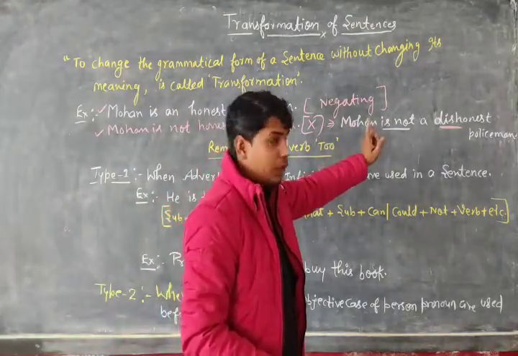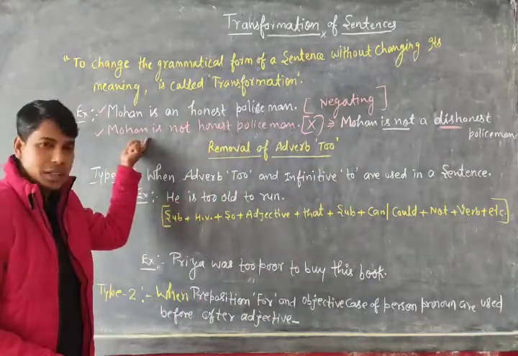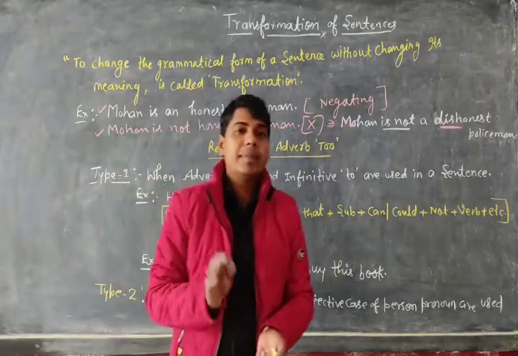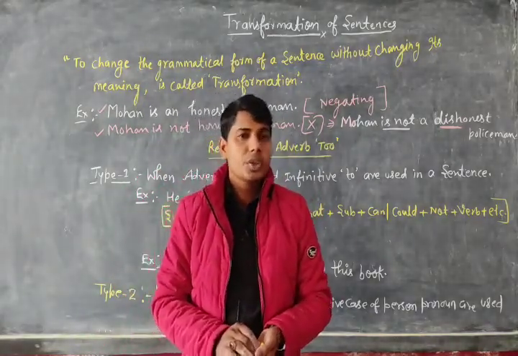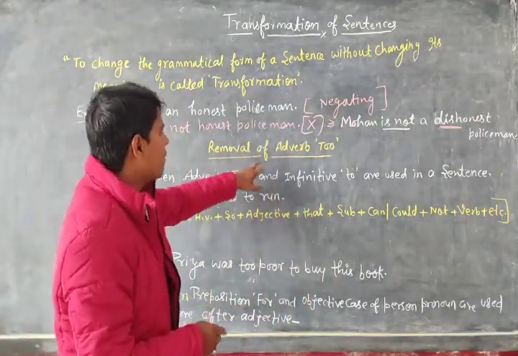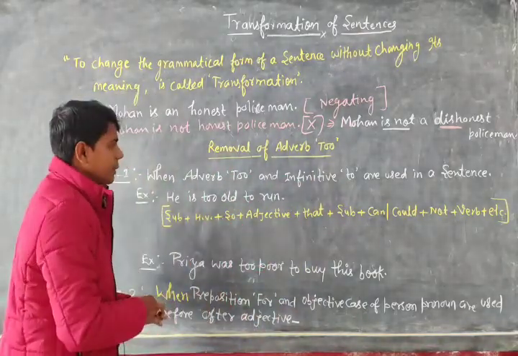Okay, I have written, but you will not write here. You will mention the sentence just below that one. Okay, so dear, as I have told you, there are many methods to transform a sentence. So the very first method we can say is removal of adverb to.